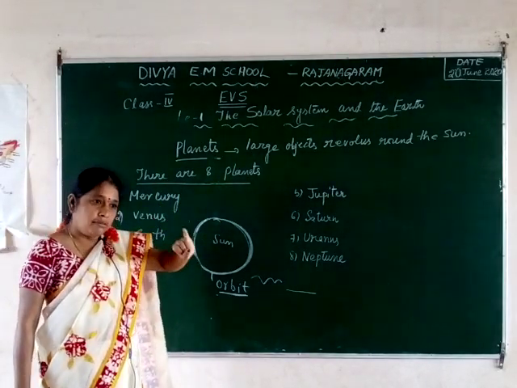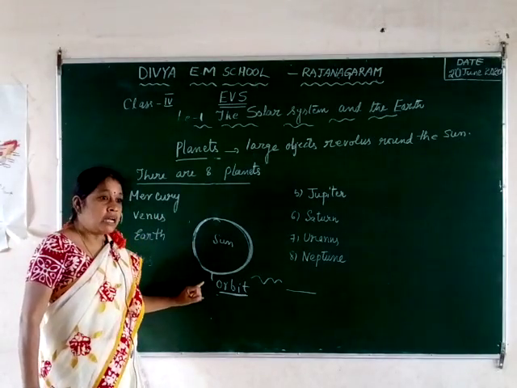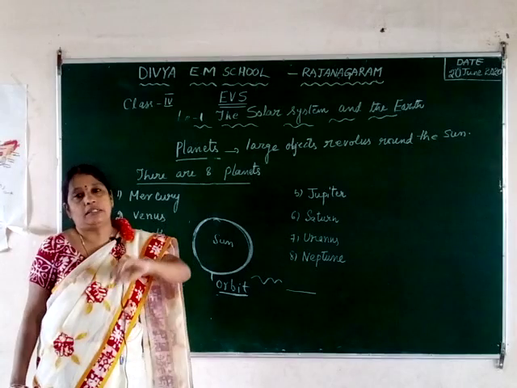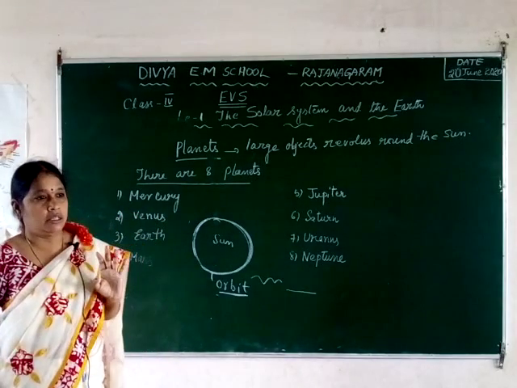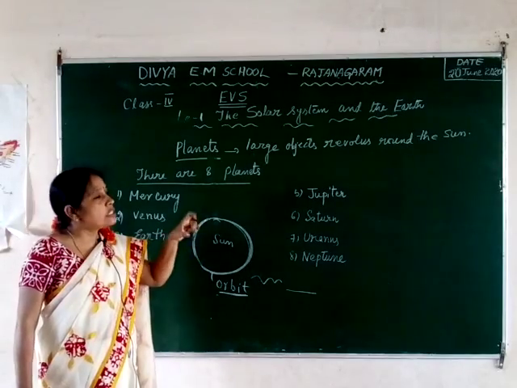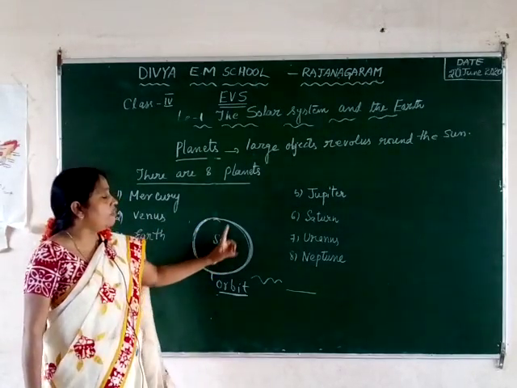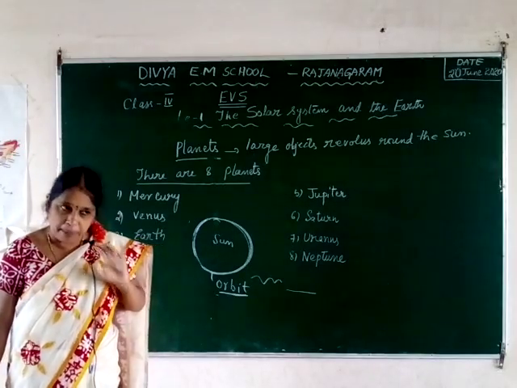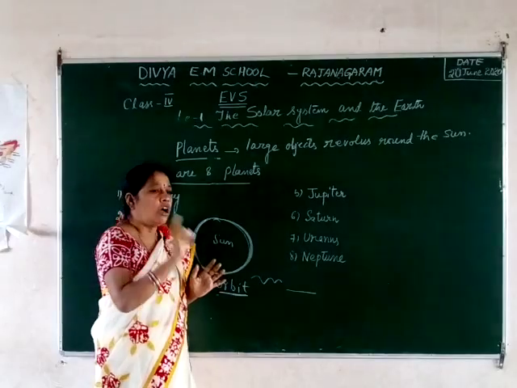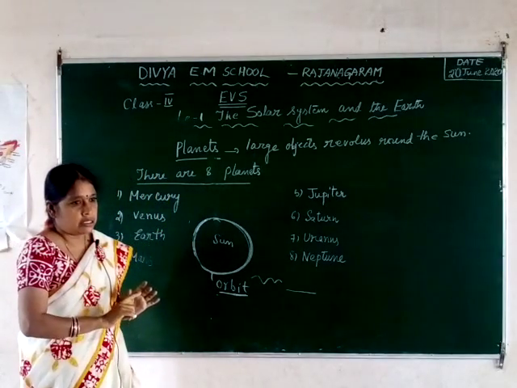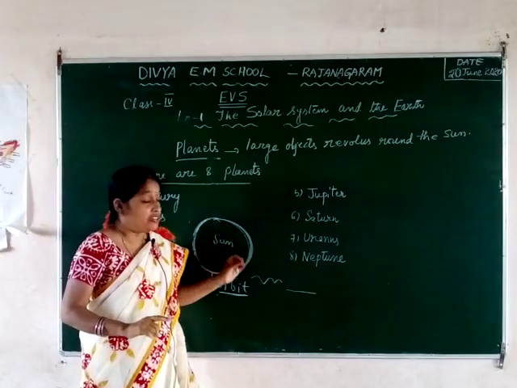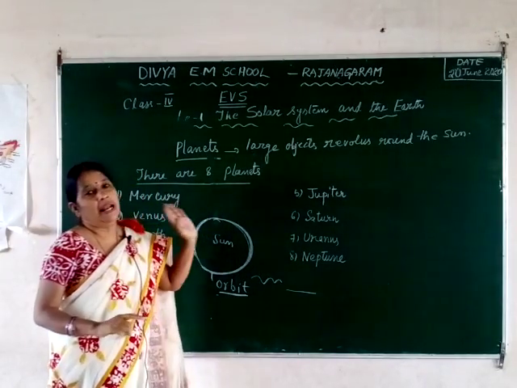So, the sun, 8 planets, and some other objects are also moving around the planets. Those are called moons. You know, we can see the moon in the sky. That moon is also revolving. All the moons are revolving around the planets. That means planets are revolving around the sun and moons are revolving around the planets. Not all planets have moons. Only a few planets have moons revolving around them.